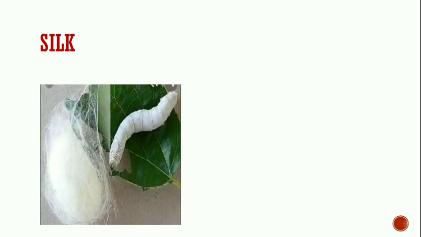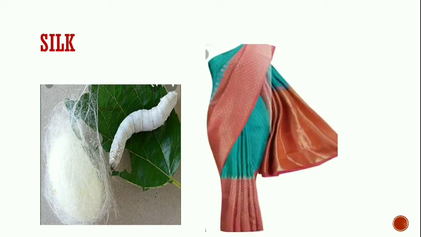Which animal gives us silk? We get silk from the silkworm. This is an insect. We get silk from the silkworm, and silk is used to make saris, kurtas and different items.